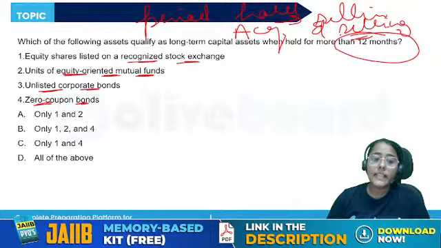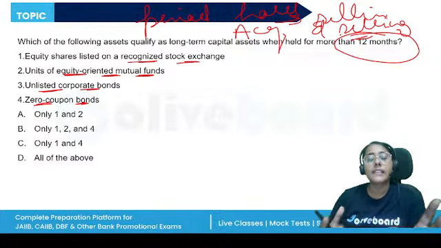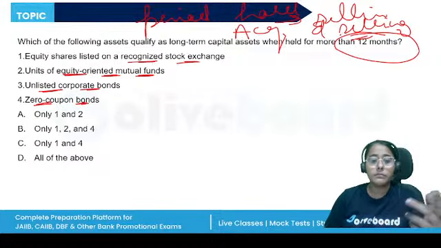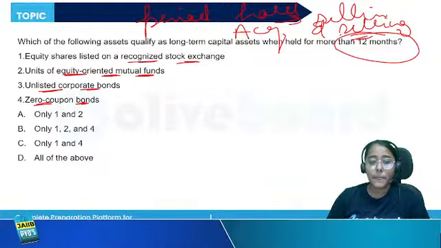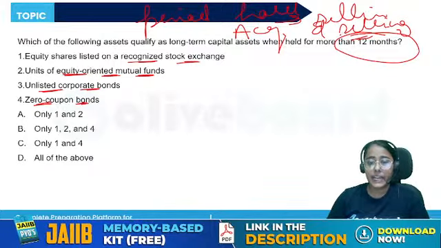What is capital gains? When I hold some movable or immovable property and I sell it off, there's a difference between the acquisition price and the price that I generate from that sale. That is the capital gain, right? The cost of acquisition and the cost of improvement added to it.